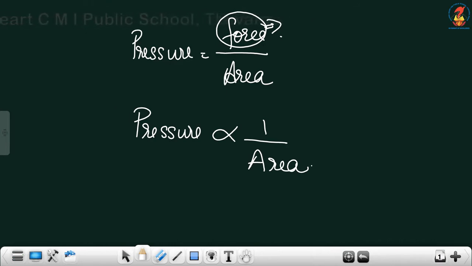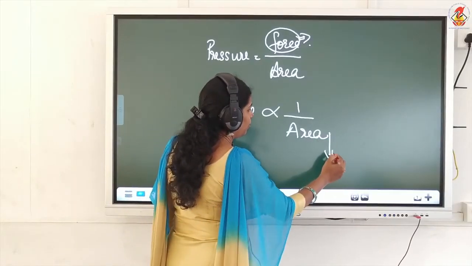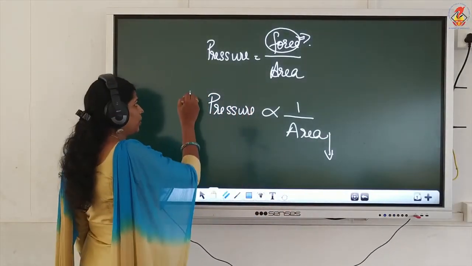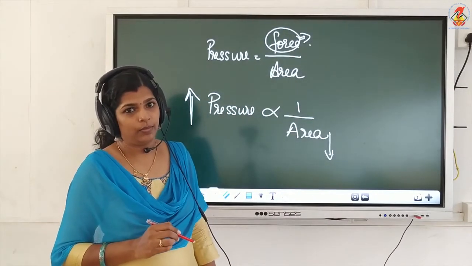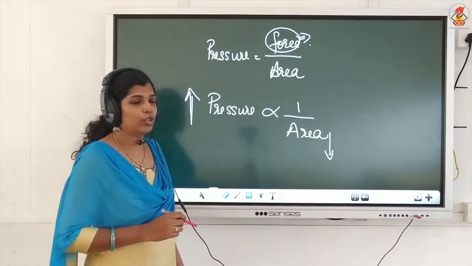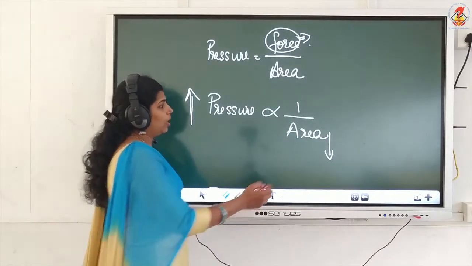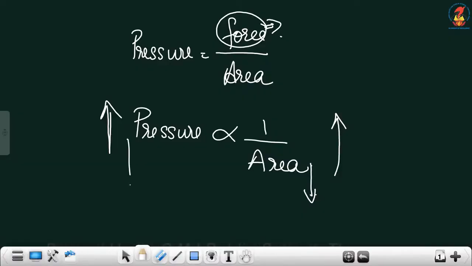Now, if you keep the force constant and change the area, meaning we are increasing and decreasing the area, then what changes will there be in the pressure? When you decrease the area, the pressure will increase because it is inversely proportional. When area decreases, pressure will increase. When area increases, pressure will decrease.